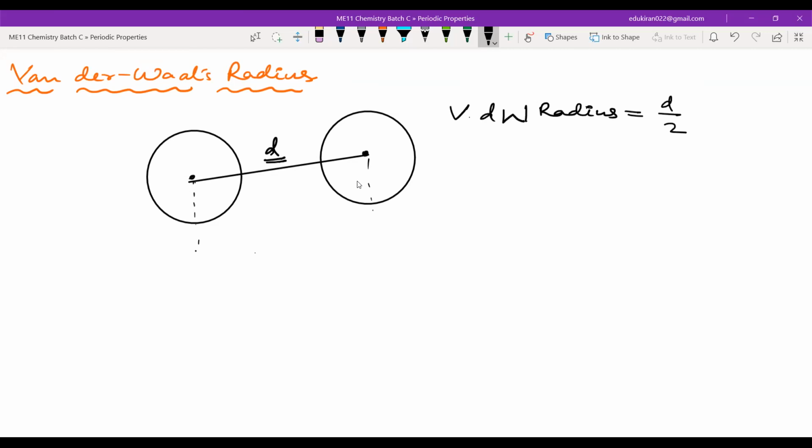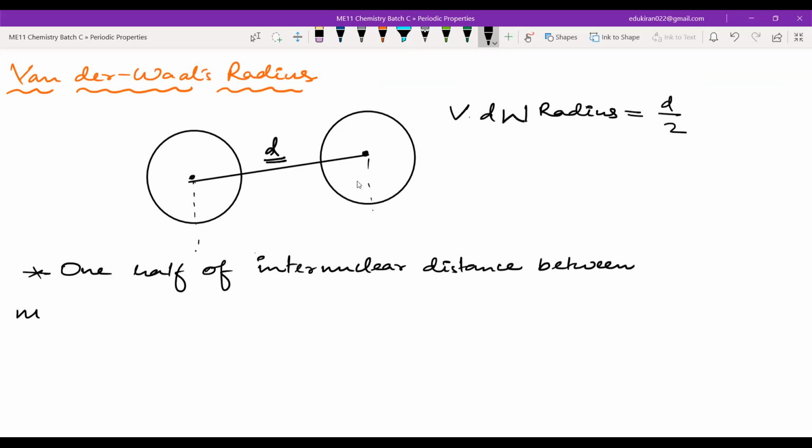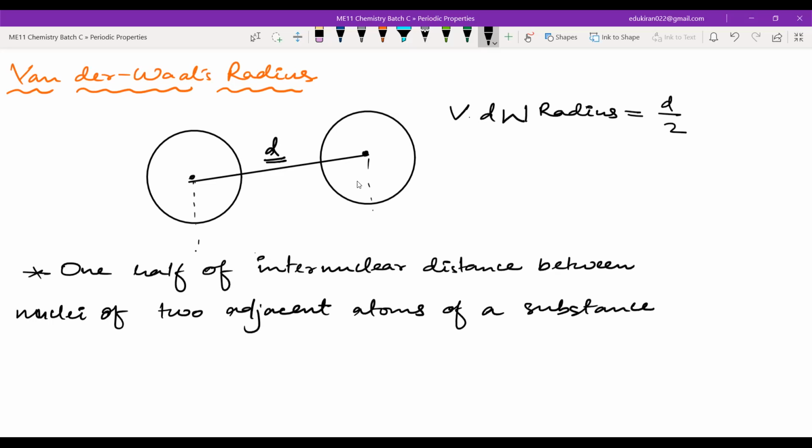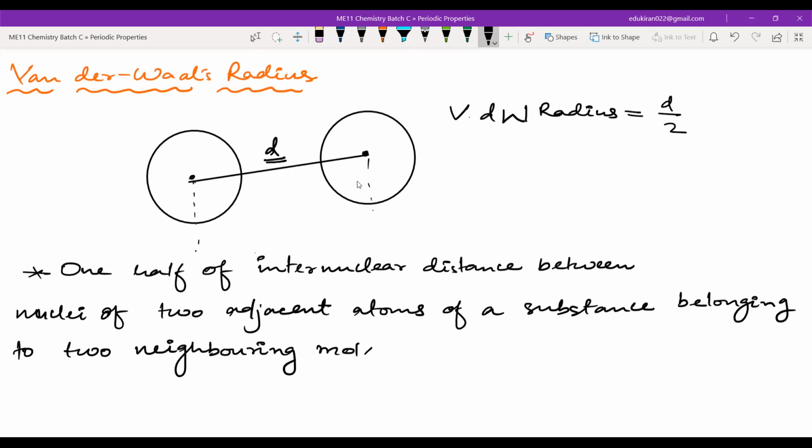But let us write the definition. It is 1/2 of internuclear distance between nuclei of two adjacent atoms of a substance belonging to two neighboring molecules in solid state.